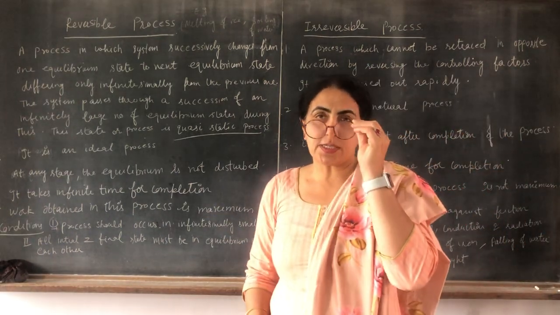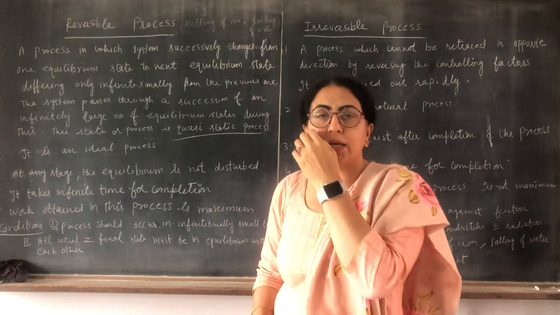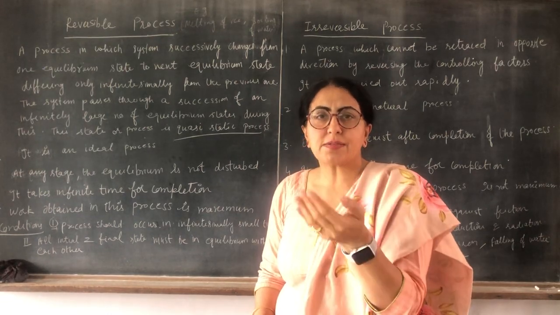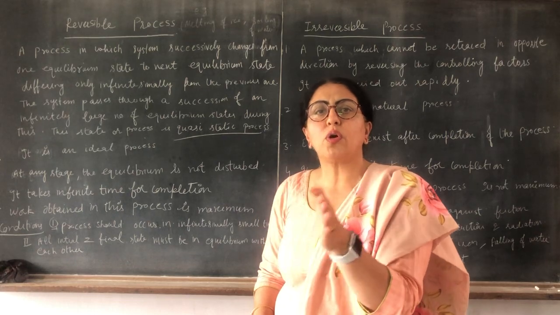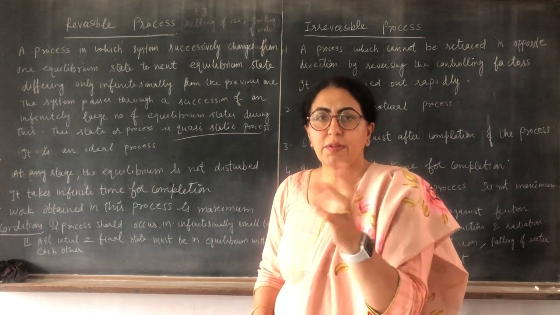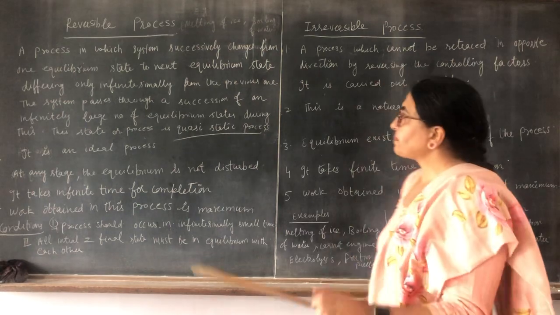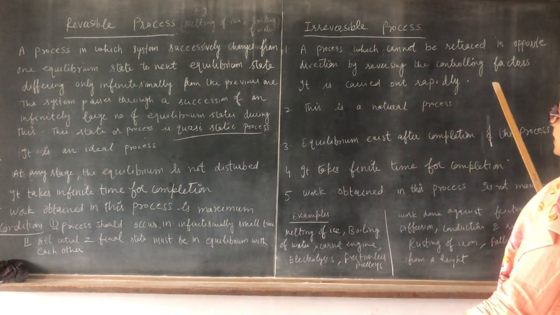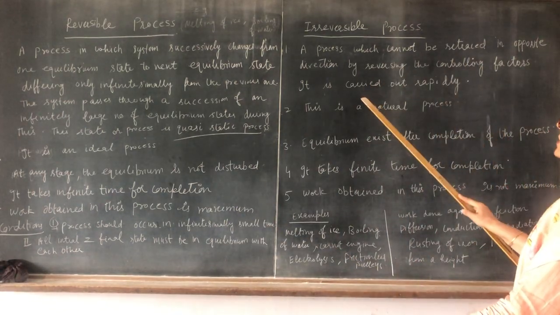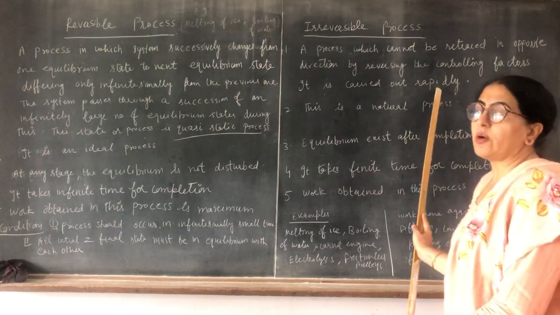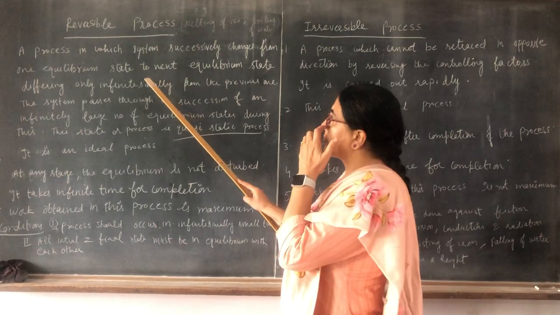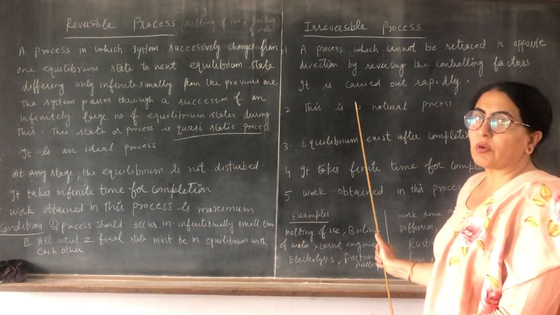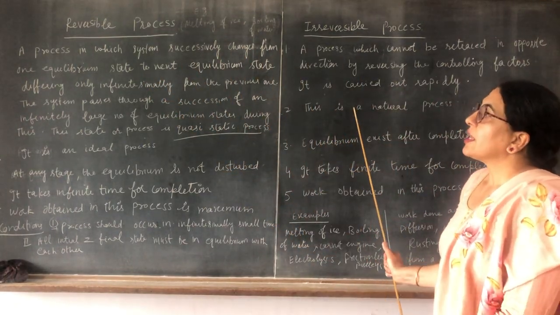If the system wants to go in the forward or the backward direction, there will be a lot of changes. That is an irreversible process, and it is carried out rapidly, a very fast process. So this is about the reversible process, and this is about the irreversible process.